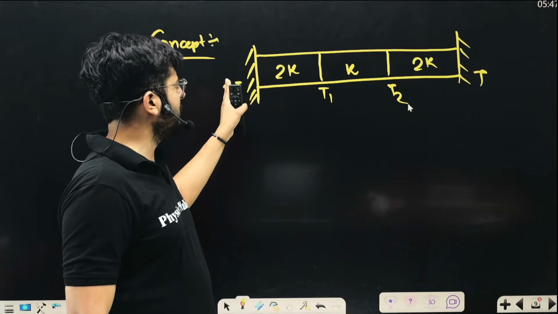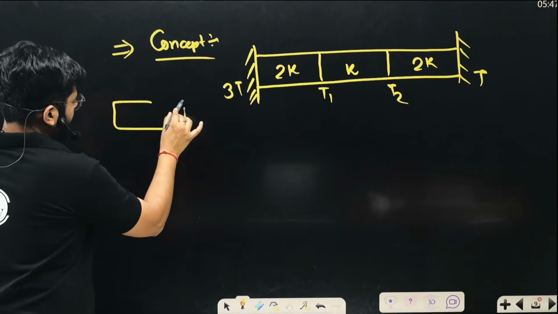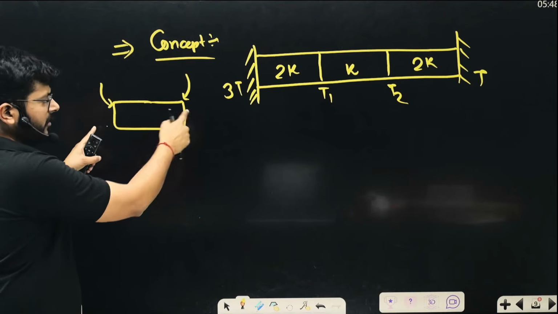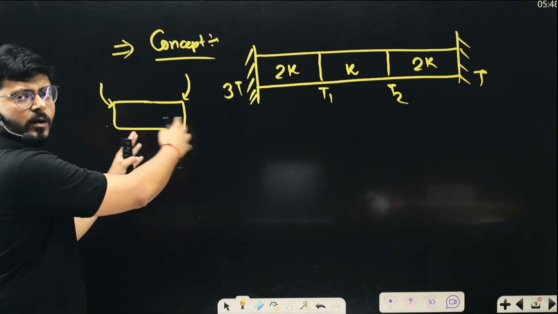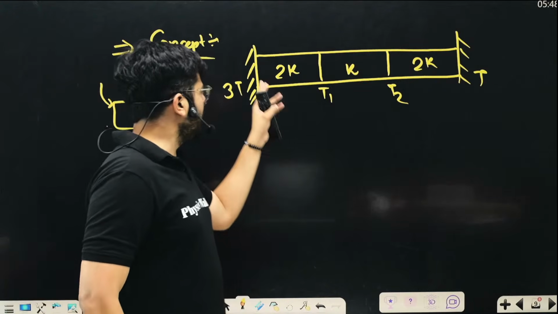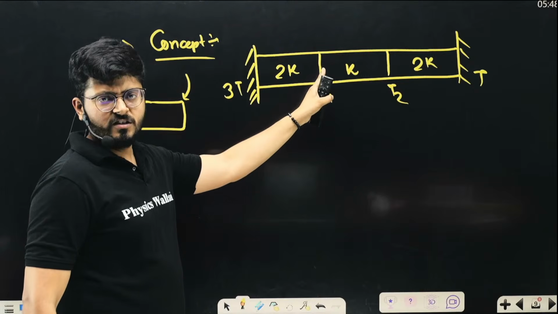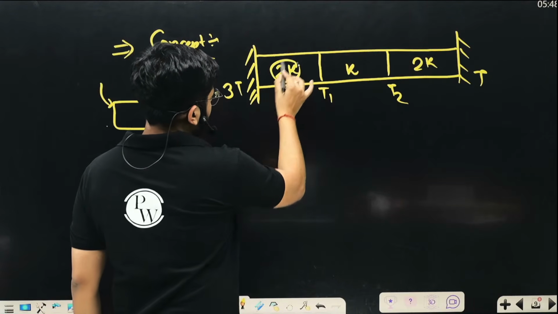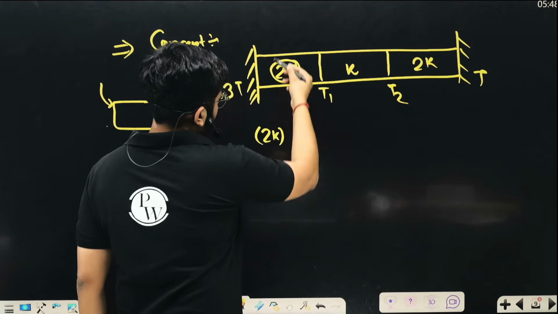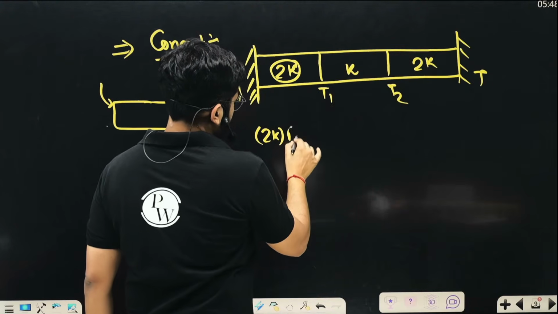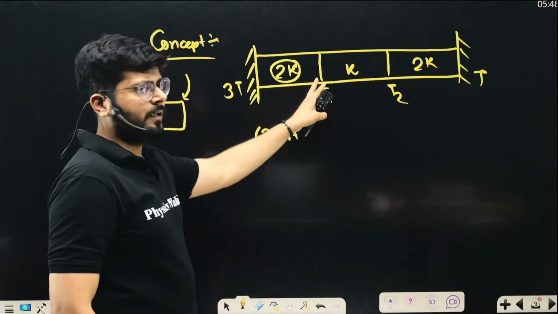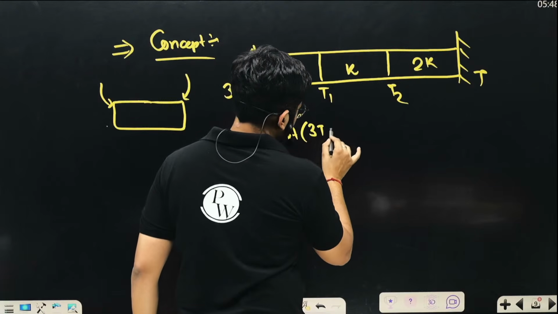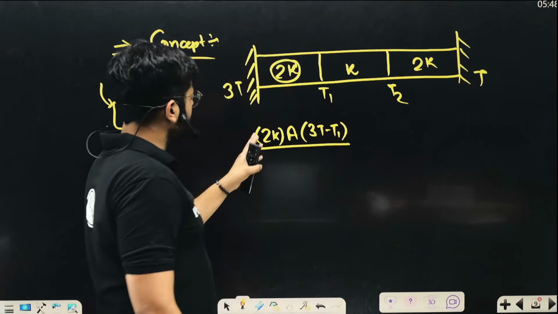So we can say here we have temperature 3T. If we have a metal piece with a temperature here and here, the difference of temperature will decide how fast the heat will transfer across this one. Here the temperature is 3T and on this end the temperature is T1. So what will be the rate of heat transfer through conduction? It will be K, the thermal coefficient over here is 2K, and the cross-sectional area, let us say, is the same for everybody, A. So KA delta T. What is delta T over here? It is 3T minus T1, upon 2KA.